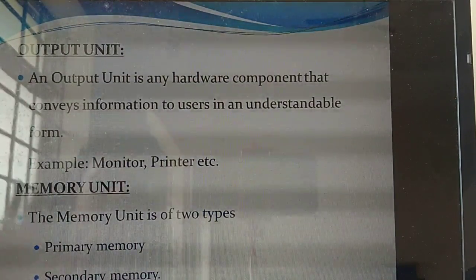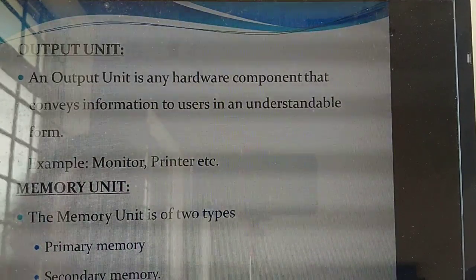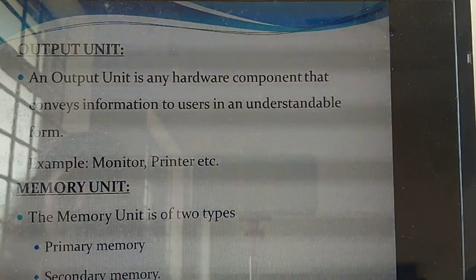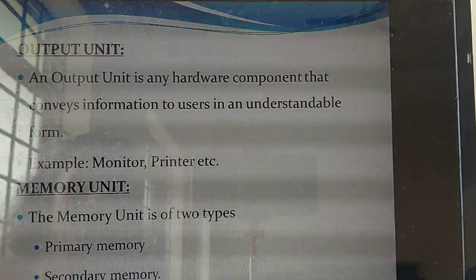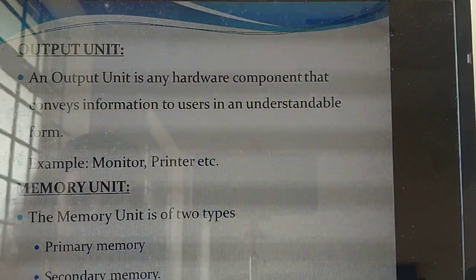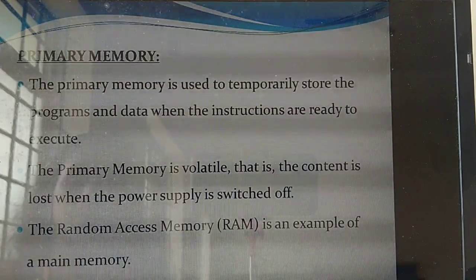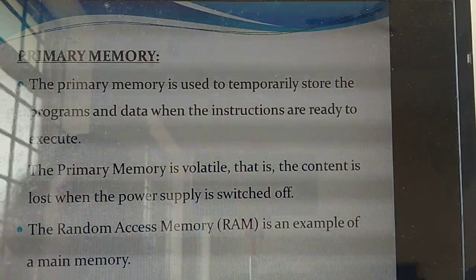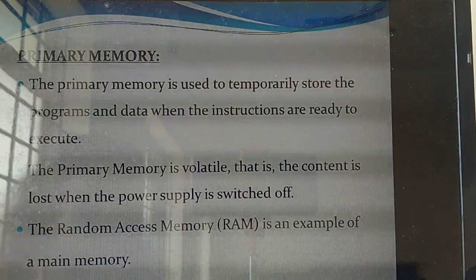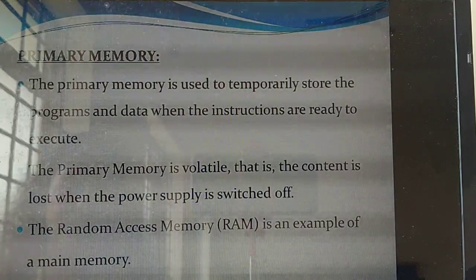Next thing is the memory unit. In this memory unit, there are two types of memories. In the diagram itself I said two types of memory: primary memory as well as secondary memory. How many types of memory are there? Two types. What are they? Primary memory and secondary memory. First, let us study primary memory. This primary memory is used to temporarily store the programs and data. Which memory is used to temporarily store the data? Primary memory.